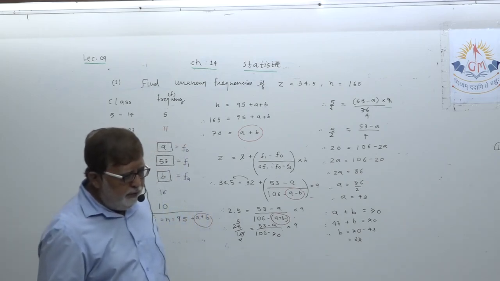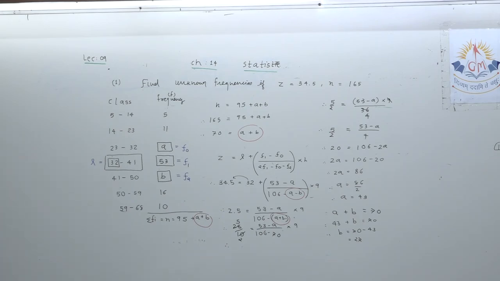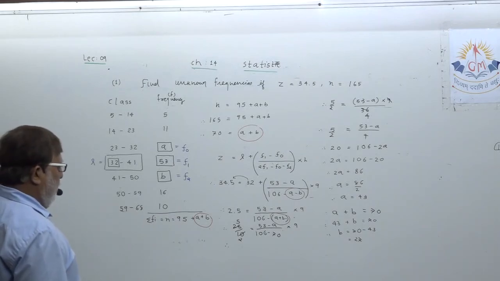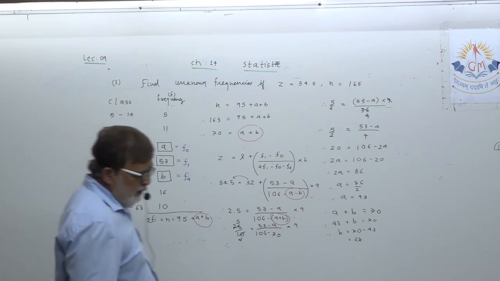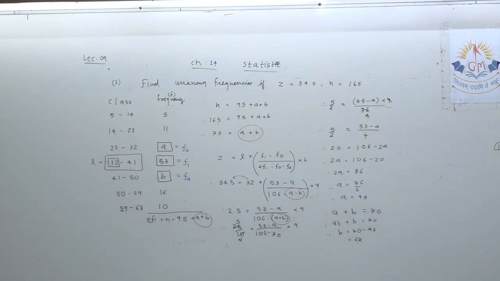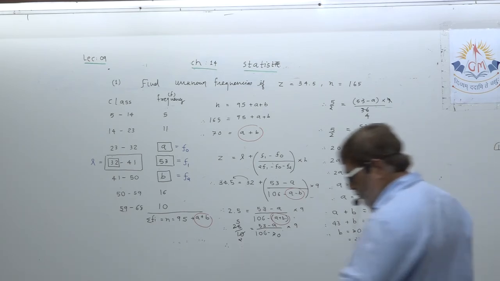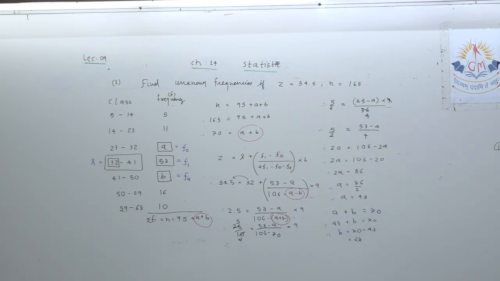Do one thing. First you verify and note down the complete example, and try to be watchful and verify how the procedure has been done to find two unknown frequencies. First you verify properly before we deliver homework to you, okay? First you try to understand and tally this example.